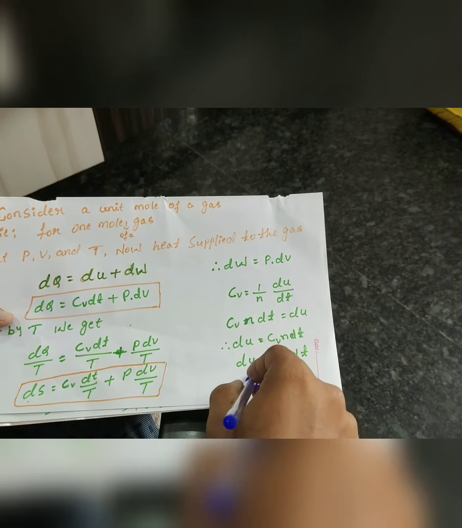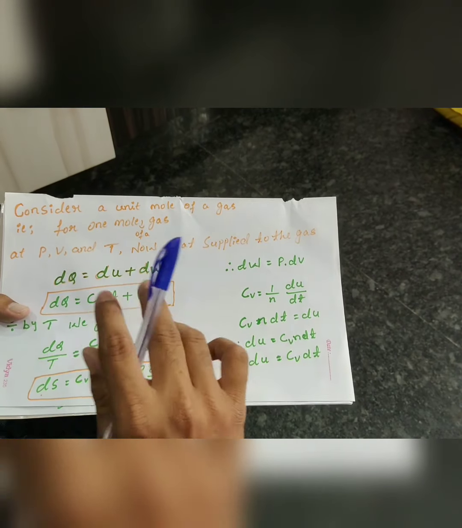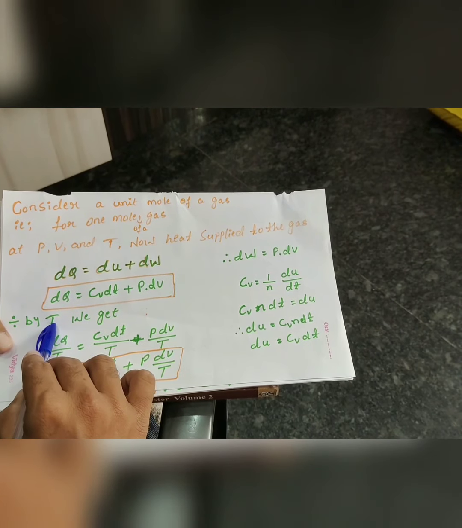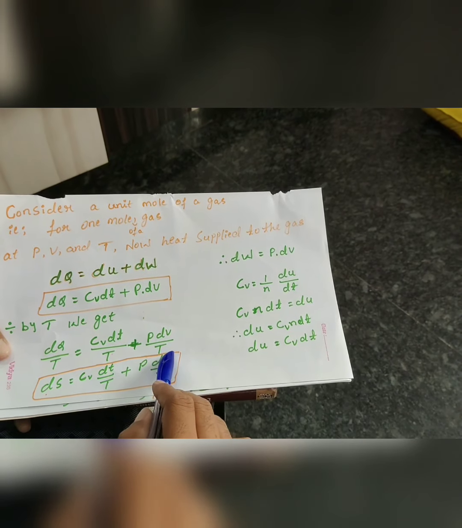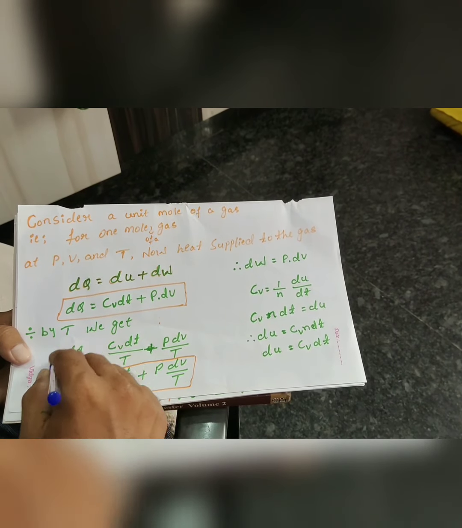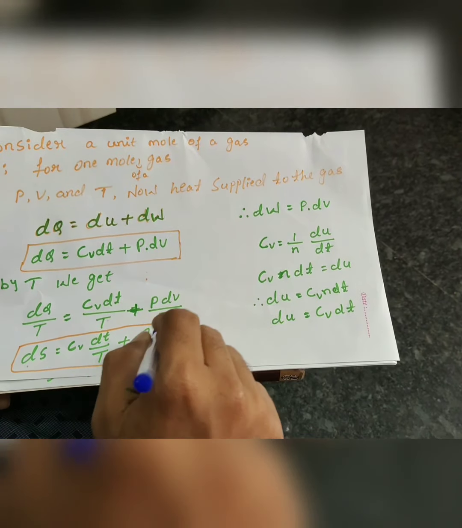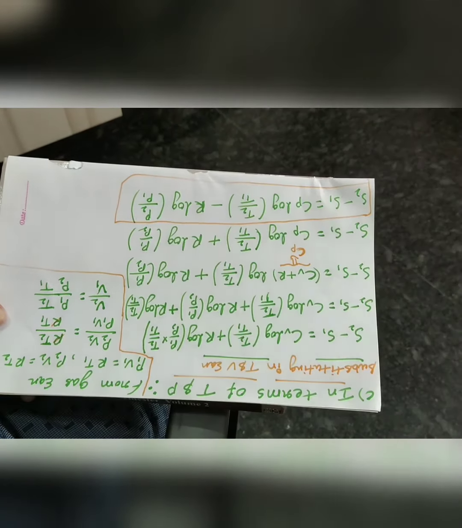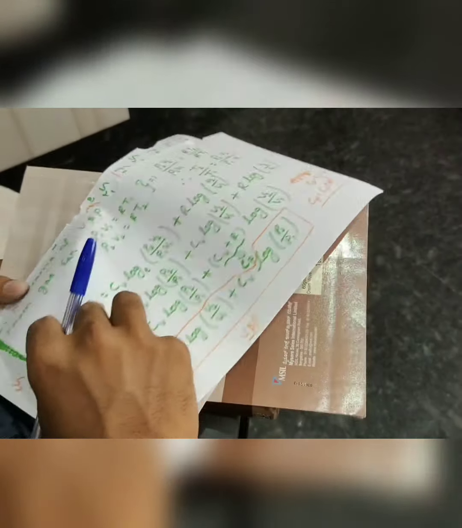Now I am applying this du in the equation, so dq is equal to Cv dt plus p into dv. This is the amount of heat supplied. Now I am dividing this equation by T, so dq upon T is equal to Cv dt plus p dv, divided by T. We know that dq by T is our change in entropy, so dS is equal to Cv dt upon T plus p into dv upon T. This is our another equation. Now I am calculating this for different